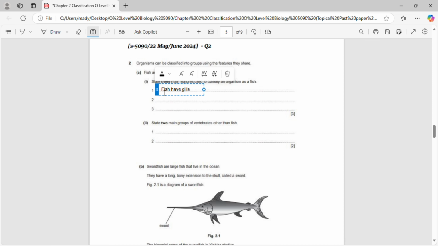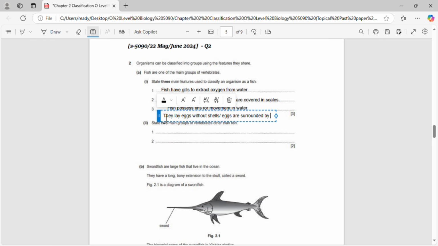Fish are classified as vertebrates due to several defining characteristics. First, they have gills, which enable them to breathe underwater. Second, their bodies are covered in scales or it has scaly skin. Third, fish possess fins that assist with swimming and navigating through water. Additionally, fish are cold-blooded and reproduce by laying eggs without shells, which are surrounded by jelly and undergo external fertilization. These traits help set fish apart from other vertebrates, and selecting any 3 points from these will ensure full marks.